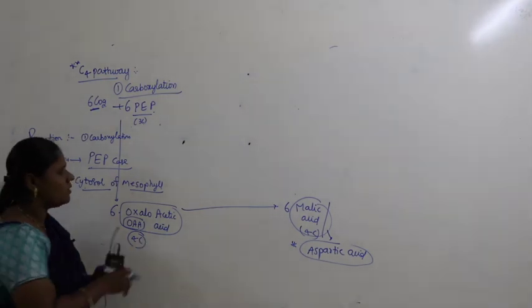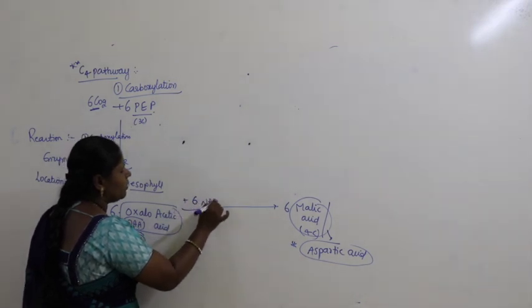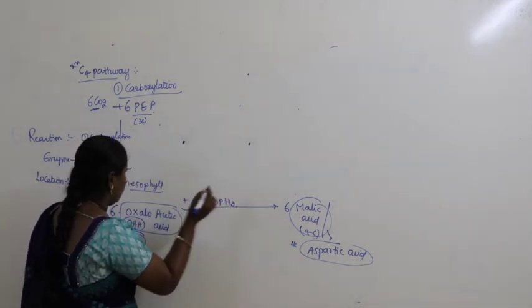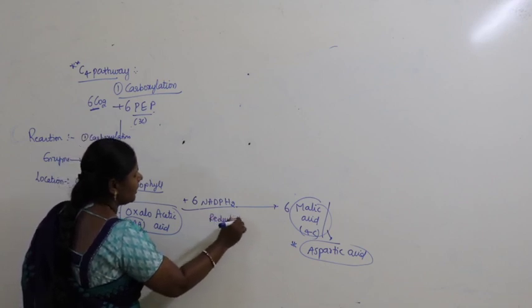So what happens here? This is getting reduced additionally with 6 molecules of NADPH2, with the help of an enzyme reductase.